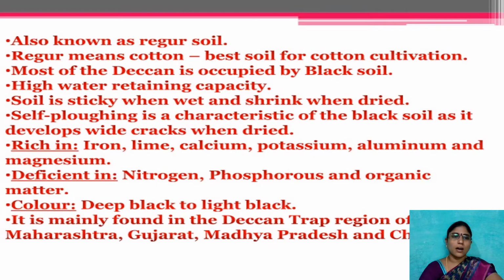Black soil, also known as the regur soil. Regur means cotton. Because this black soil is very suitable for cotton cultivation, most of our Deccan Plateau is occupied with black soil. Black soil is found in Maharashtra, the central highlands of Madhya Pradesh, and the western parts of the Telangana region.